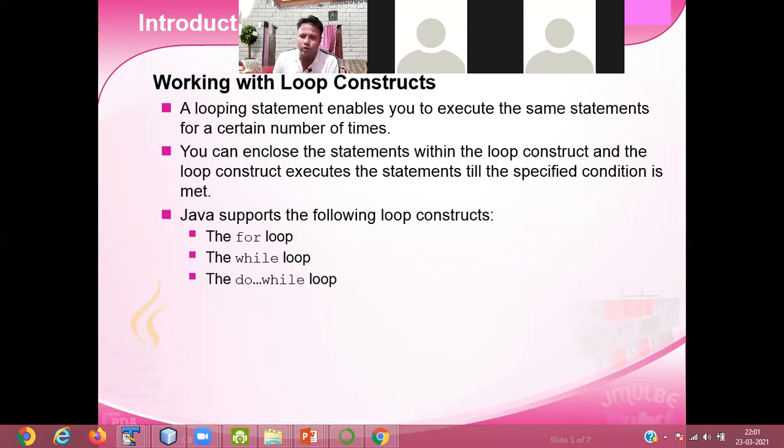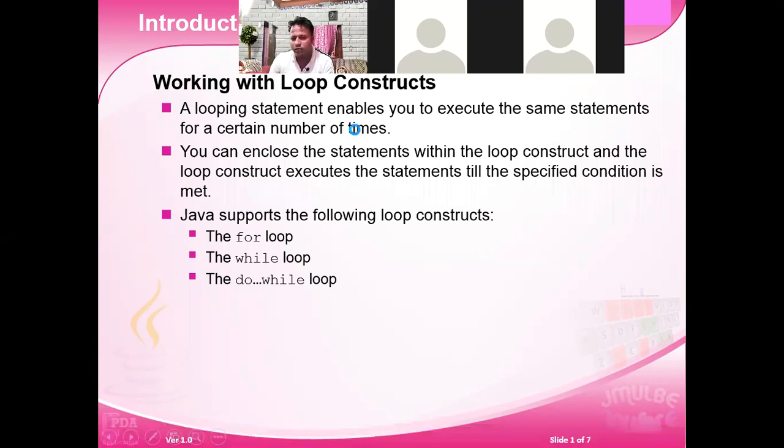It enables you to execute the same statement for a certain number of times. You can enclose the statement within the loop construct, and the loop construct executes this statement till the specified condition is met. The for loop, while loop, and do while loop are the three types of looping that we are using, which is used to apply the repetition concept.